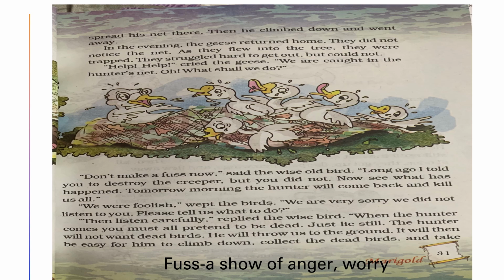"We were foolish," wept the birds. "We are very sorry. We did not listen to you. Please tell us what to do." Now they realized what they did, said sorry to that bird and asked him for advice.